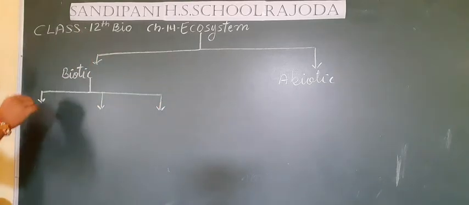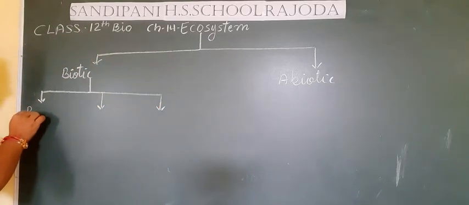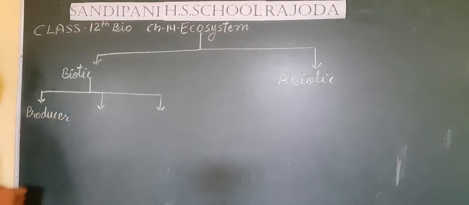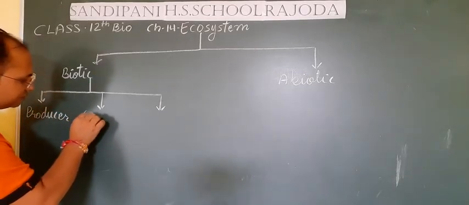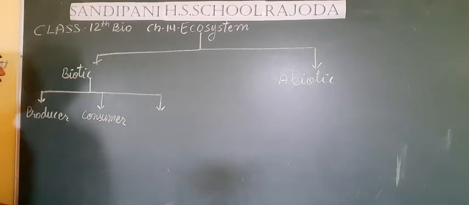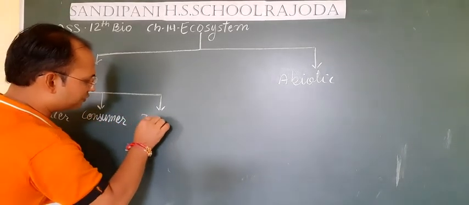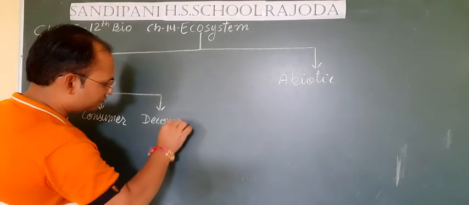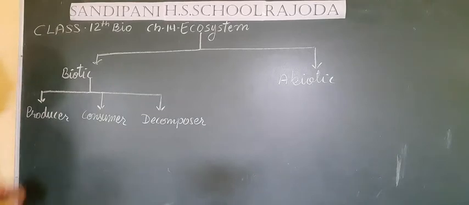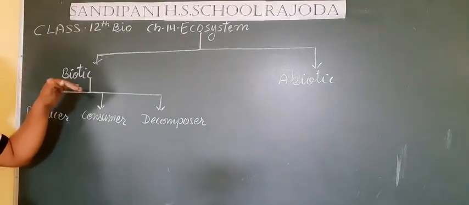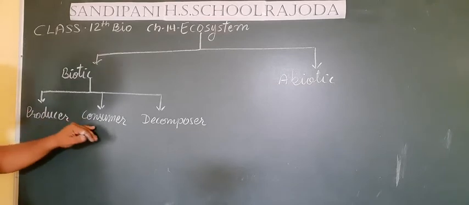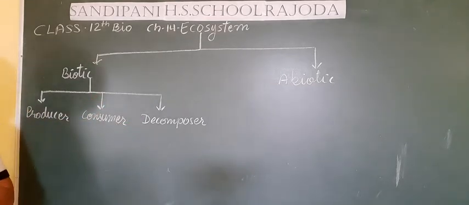One is producer, second one is consumer, and third one is decomposers. Biotic, all the living factors, are divided into three parts: producer, consumer and decomposers.